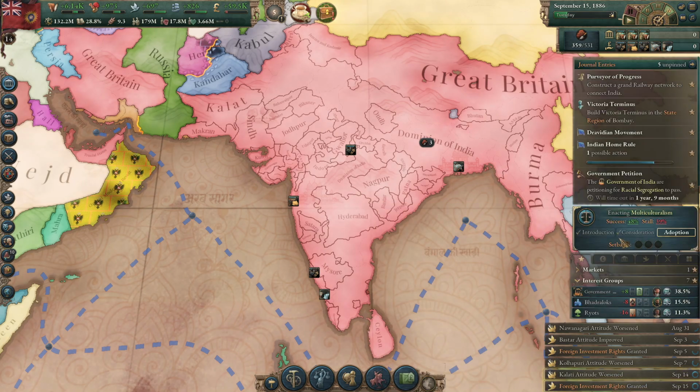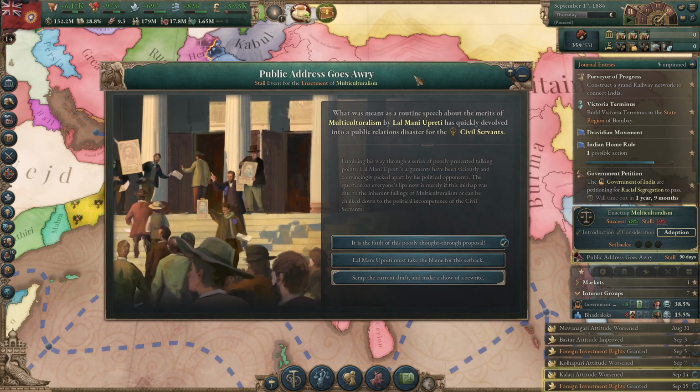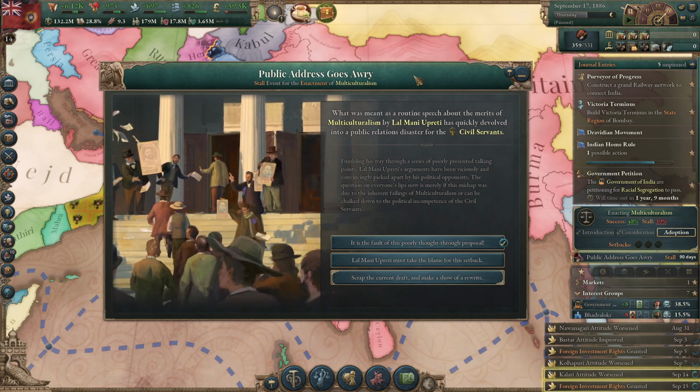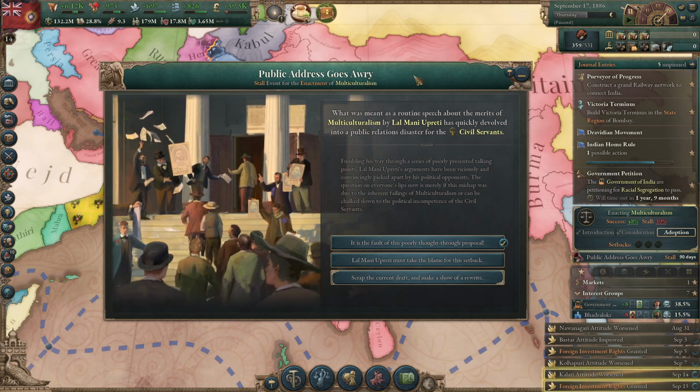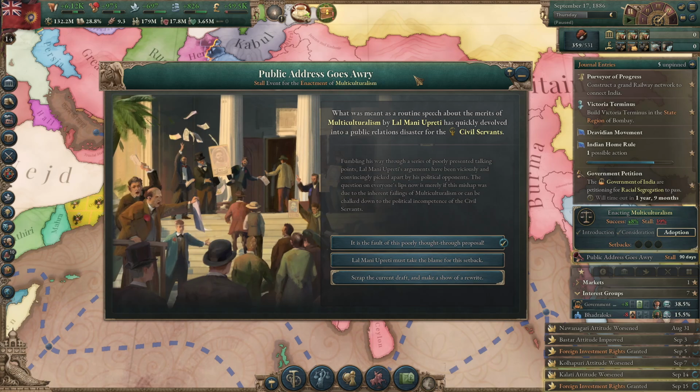Surprised the trade unions are so upset about this. Public address goes awry. What was meant as a routine speech about the merits of multiculturalism by Lal Mani Upreti has quickly devolved into a public relations disaster for the civil servants. Fumbling his way through a series of poorly presented talking points, Lal Mani Upreti's arguments have been viciously and convincingly picked apart by his political opponents. The question on everyone's lips now is merely if this mishap was due to the inherent failings of multiculturalism or can be chalked down to the political incompetence of the civil servants.